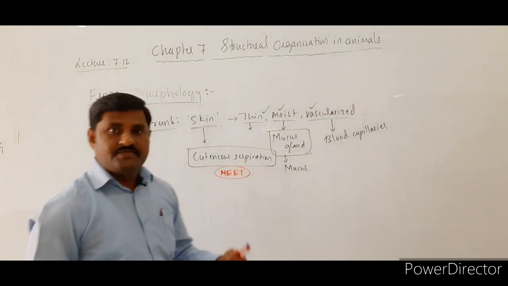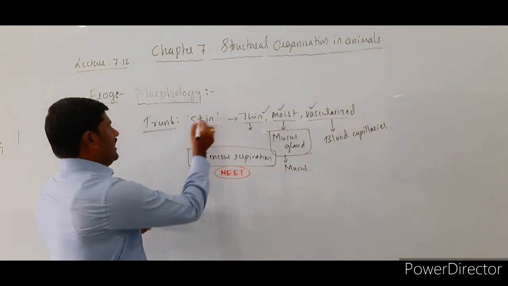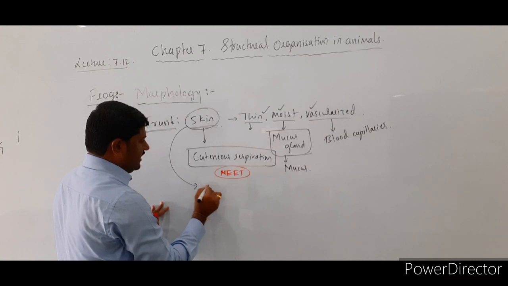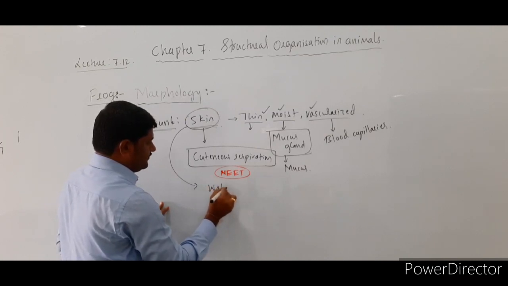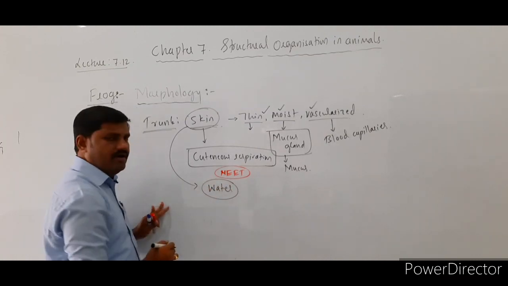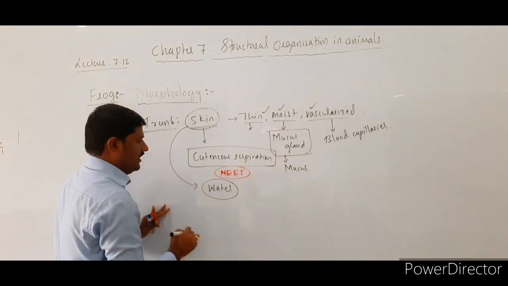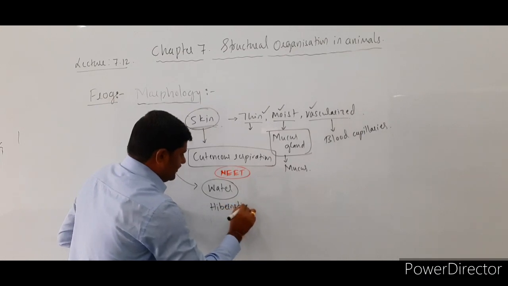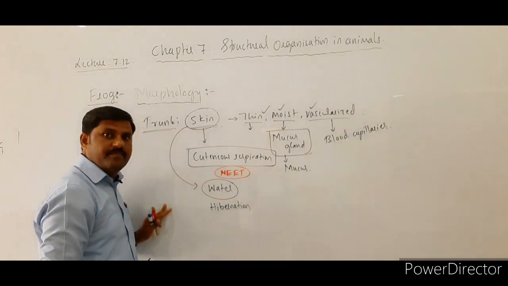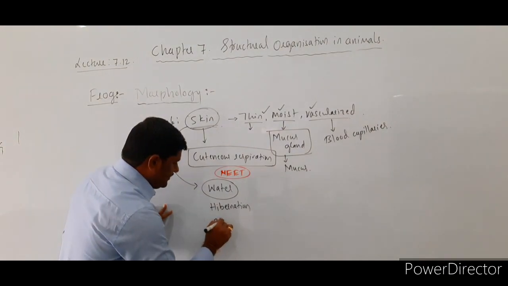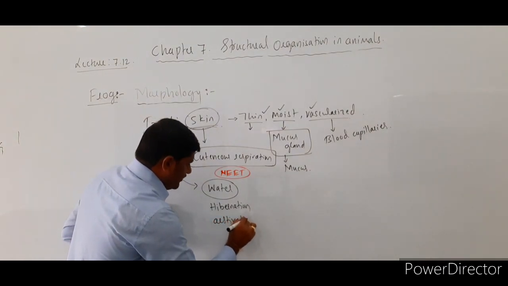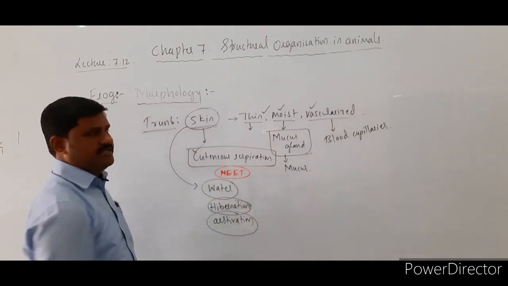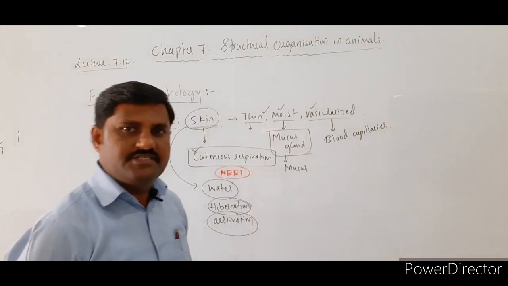Usually this skin is used as the respiratory organ whenever the animal is in water itself. Whenever the animal is in water, as well as during hibernation, meaning it is sitting inside the burrows, and aestivation, you will find this cutaneous respiration during all these situations.